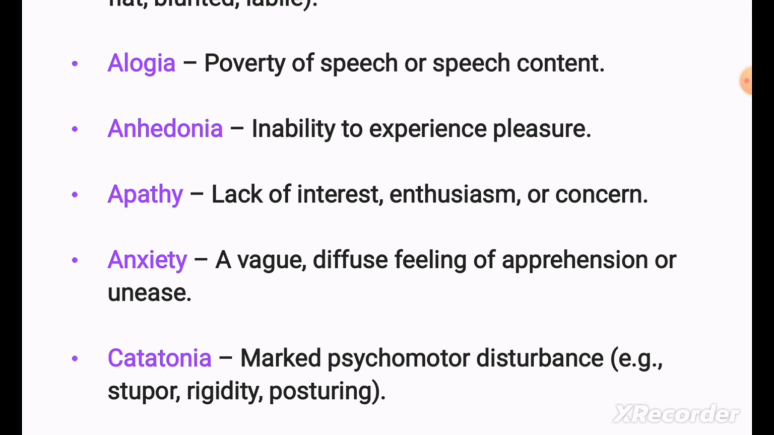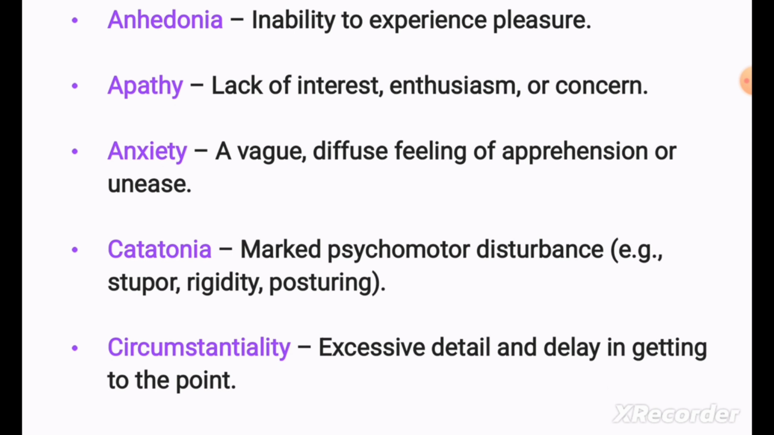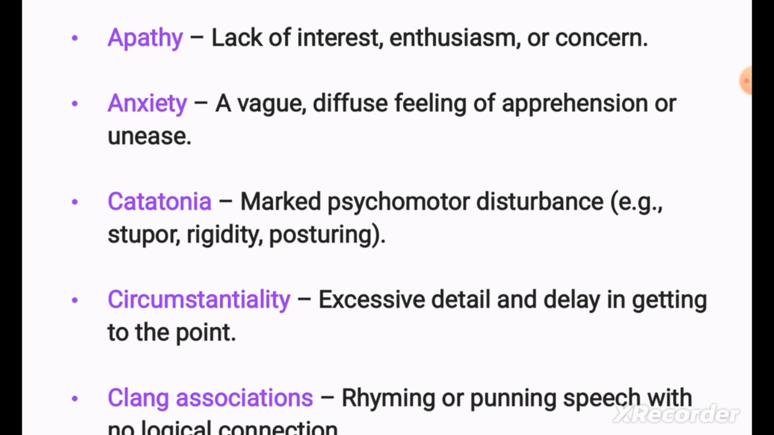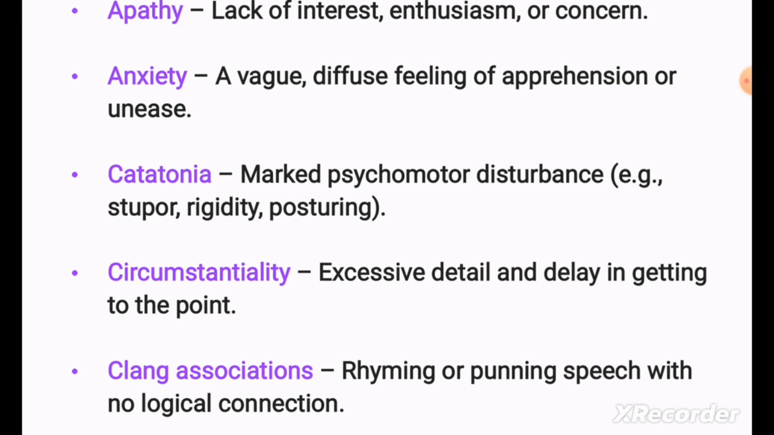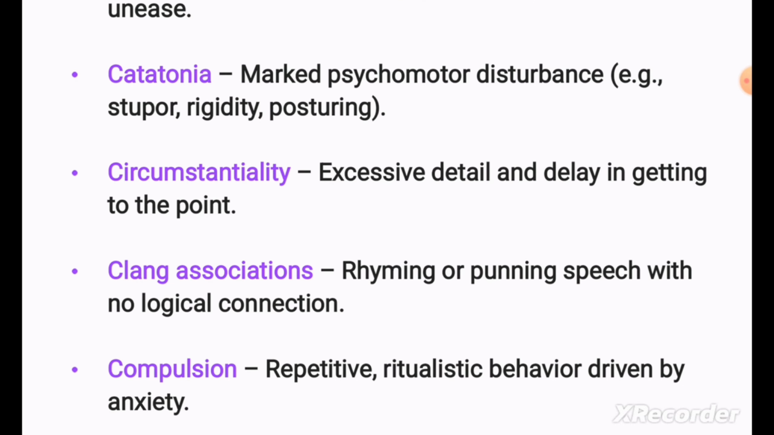Anxiety, a vague, diffuse feeling of apprehension or unease. When a person gets anxious about specific things, it is also known as anxiety. Catatonia, marked psychomotor disturbance, for example stupor, rigidity, posturing. Next, circumstantiality means excessive details and delay in getting to the point.